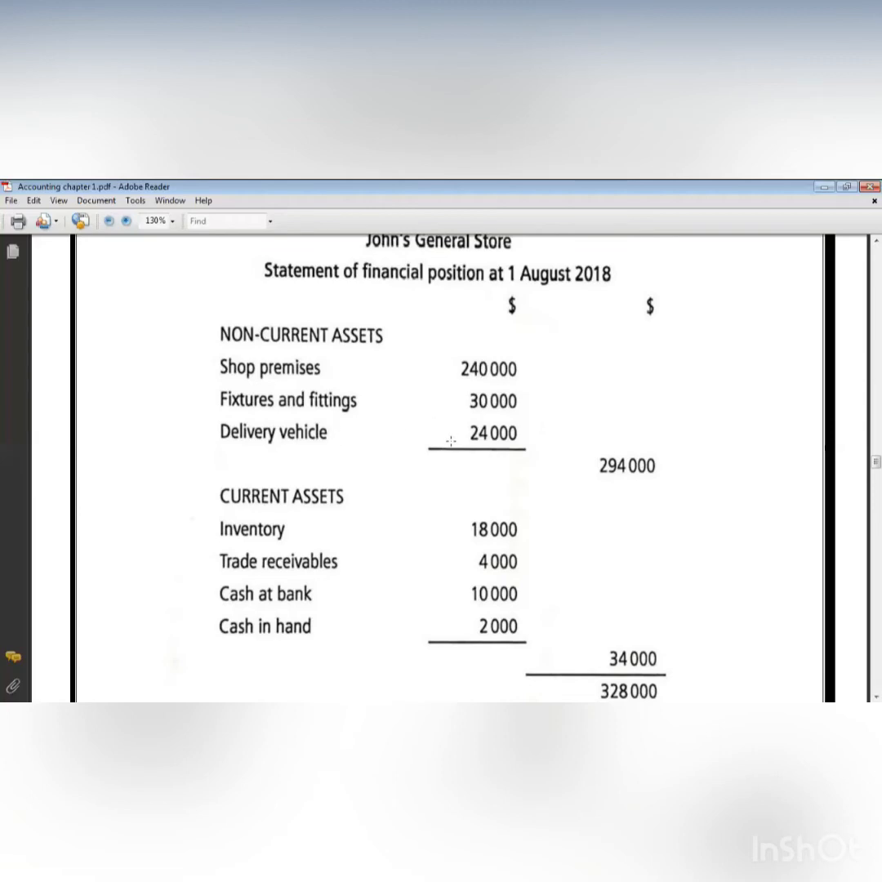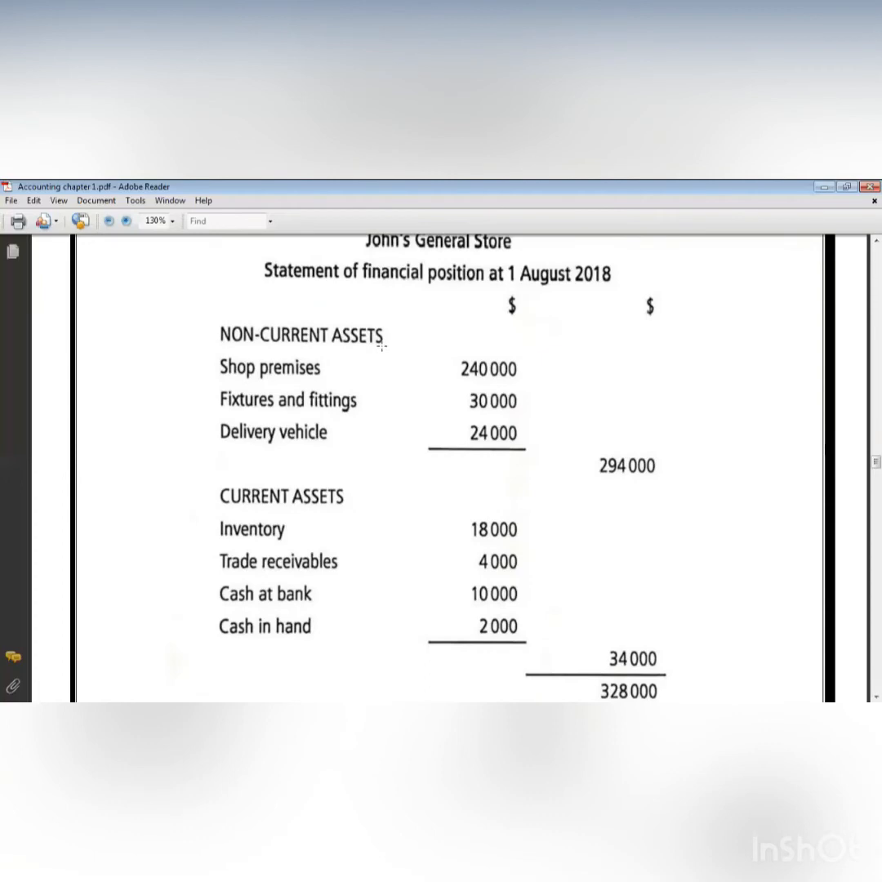Then, I finished non-current assets. I don't have any non-current assets more than this. So I'm going to put a line to add, and I will write the total here. This is the total of what? The total of non-current assets, okay? So this column is only for totals.